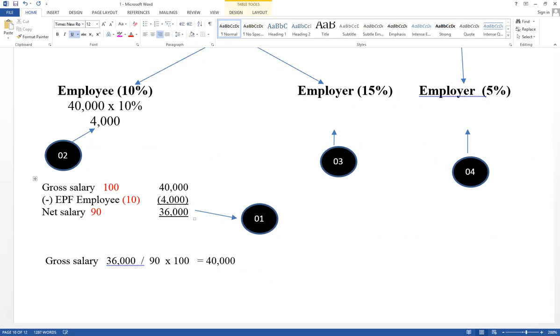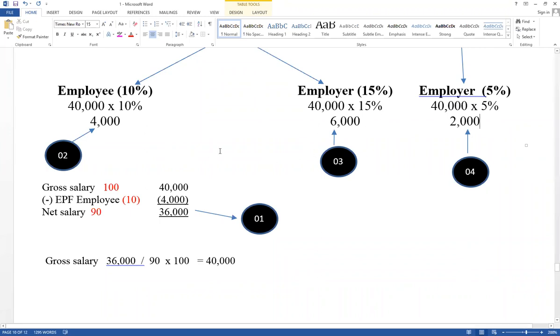Contribution of employee. And employer also the same way. 40,000 gross salary into 15%. Therefore, here value equals 6,000. And ETF also the same way. Based on gross salary, value should be calculated. Percentage is given 5%. Therefore, value equals 2,000.